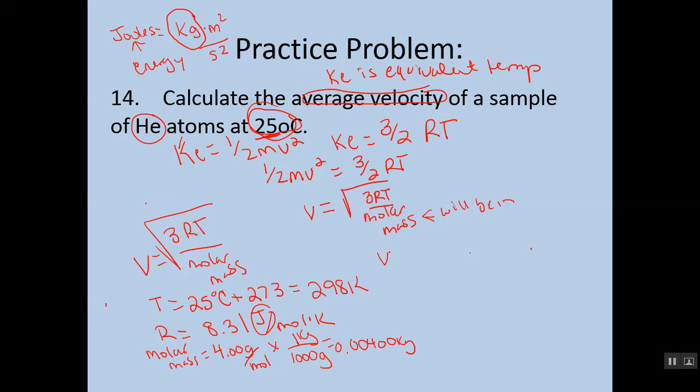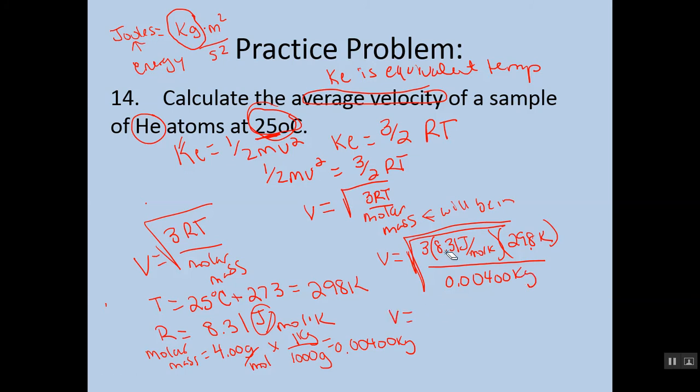So all right, let's go ahead and plug in what we know. We've got 3 times our 8.31 times our temperature, which was 298 Kelvin, over, remember this is a square root, so over our molar mass, which remember we said was 0.004 kilograms. And solve, and we get 1362, that's meters per second.